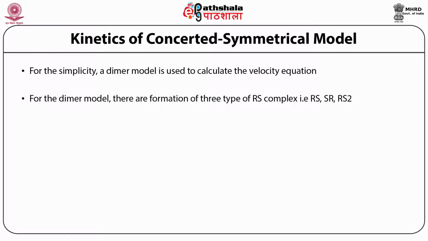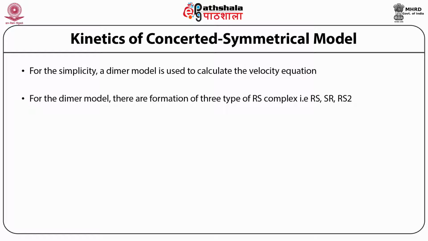Therefore, the binding of the first substrate either takes place at the first site, so it will form the RS complex, or it takes place at the second site, and that is known as the SR complex. Although both are identical, we are using RS and SR to distinguish both complexes.